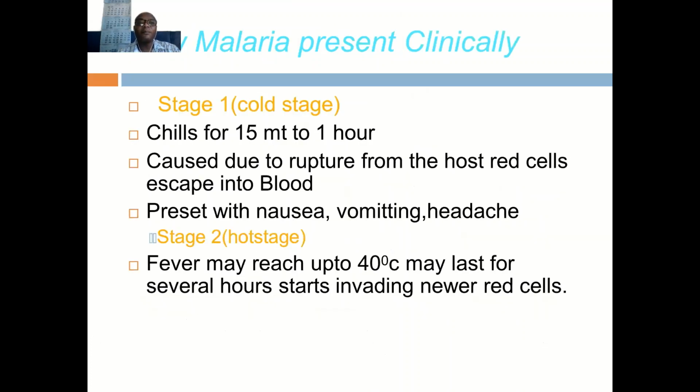In stage one, the patient feels cold with chills for 15 minutes to 1 hour, then the parasites rupture from the host cells. Because the red blood cells are rupturing, there is activation of the immune system and inflammation, and the immune system causes the fever, and it is also painful. There is also nausea, vomiting, and headache. In stage two, there is a fever of more than 40 degrees that lasts for several hours because it is invading new red blood cells.